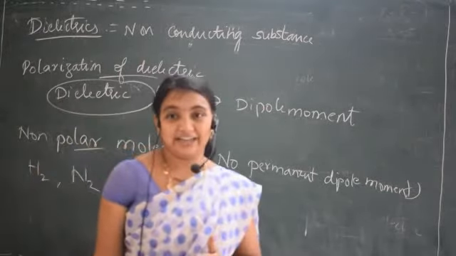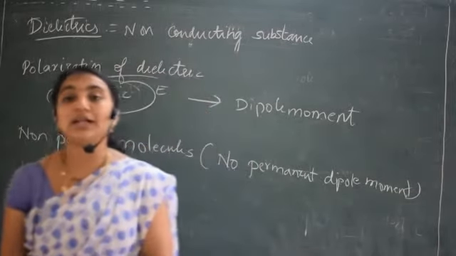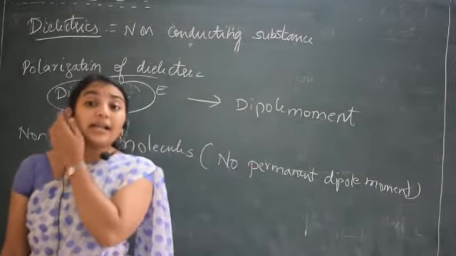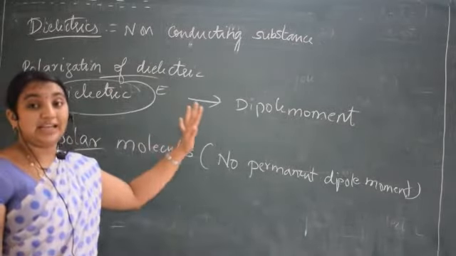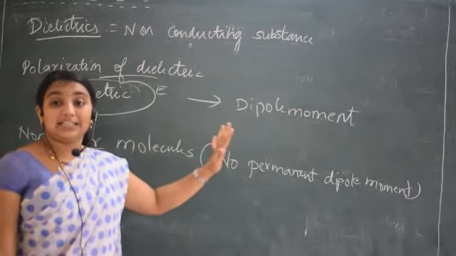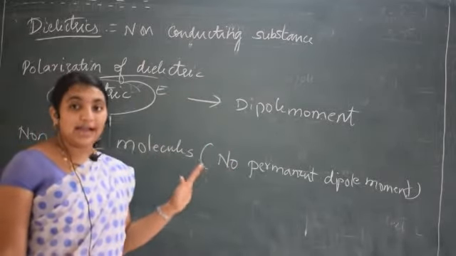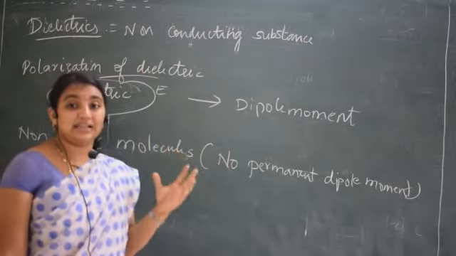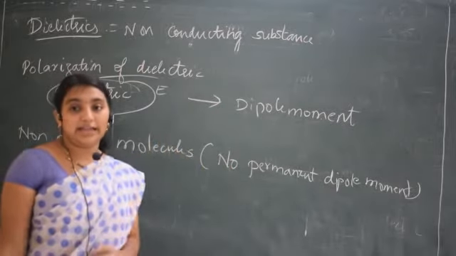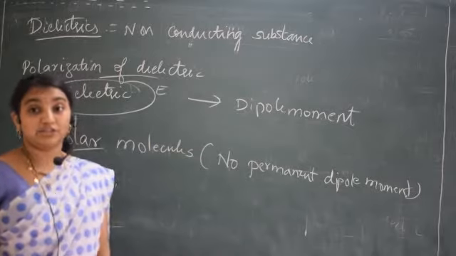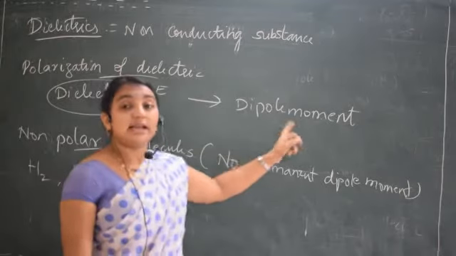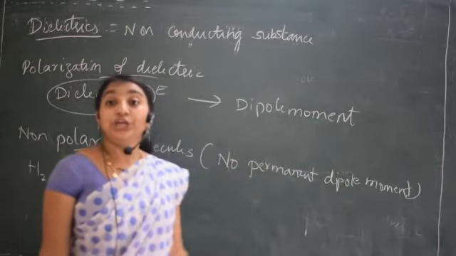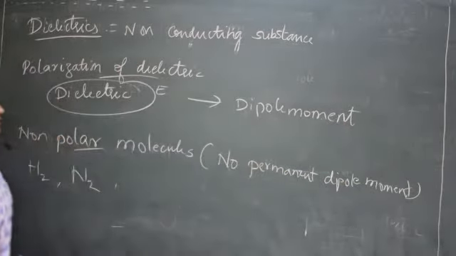One important question. What do you mean by polarization of a dielectric? Polarization of a dielectric means when a dielectric is placed in an external electric field, it experiences a torque and aligns itself in one particular direction, or aligns itself in the direction of the electric field. Because of this, a dipole moment will be induced. This is known as the polarization of the dielectric.